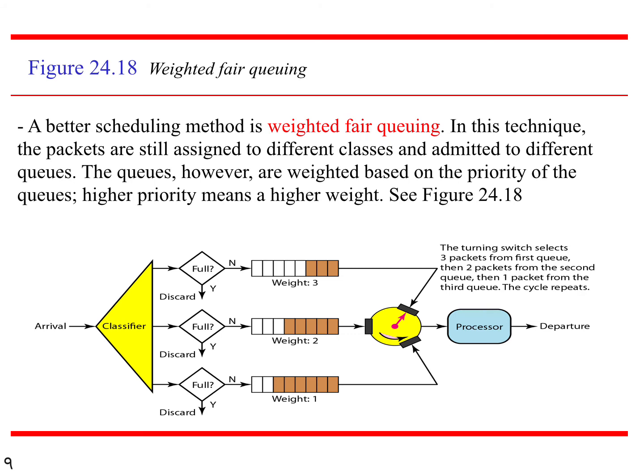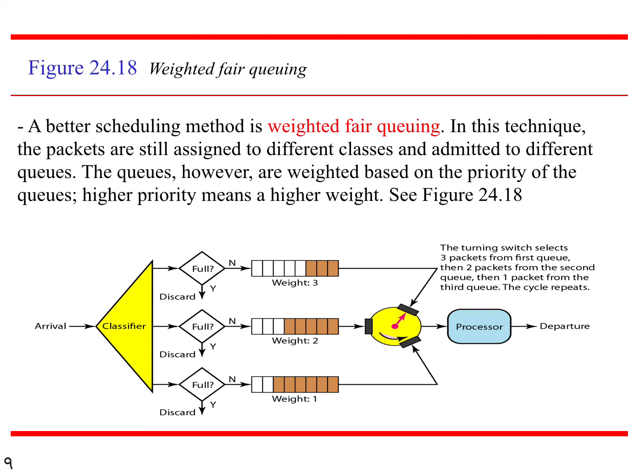Coming to weighted fair queuing, that is the third method. We discussed 3 methods: FIFO queuing, priority queuing and weighted fair queuing. Which is the best one? We can say this one is the best. That is, the better scheduling method is weighted fair queuing. In the previous method, priority queuing, we saw 2 queues, the highest priority as well as the lowest priority queue.